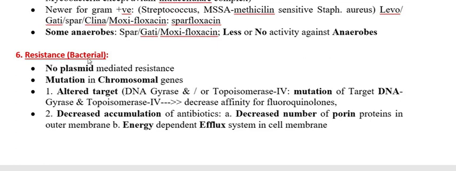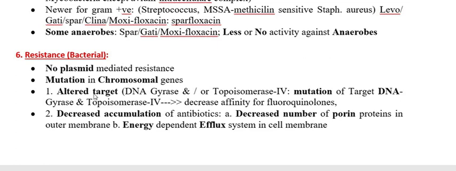But for the fluoroquinolones, resistance arises only through mutation of the chromosomal gene, not extrachromosomal, that is, not plasmid mediated. So this resistance is only chromosomal mediated.